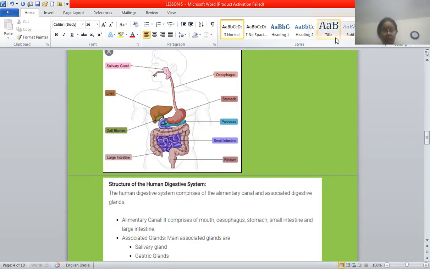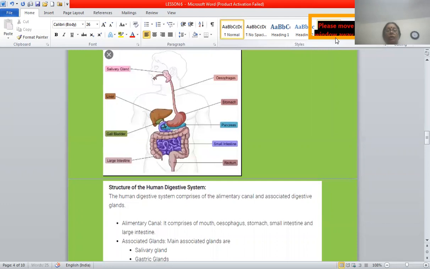The alimentary canal or gut is a long tubular pathway through which food passes during its digestion and absorption. It is about 8 to 9 meters in length. On the screen, you can see the alimentary canal. It starts from the mouth and ends at the anus. Here ingestion takes place and here egestion takes place. And the associated organs and glands are over here.